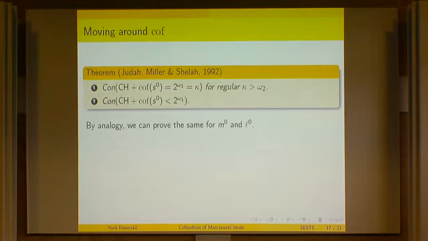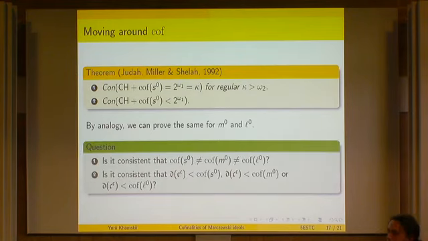And what can be done for the Marczewski ideals has been done by Judah, Miller, and Shelah in a paper from '92. So if we fix CH and we don't move that around, we just look at the next level continuum, we can, for example, make sure that the cofinality is exactly the second level continuum, which is any regular kappa. Moreover, we can also force that the cofinality number is less than the second level continuum. And by analogy, we can prove similar results for the Miller and the Laver ideal.